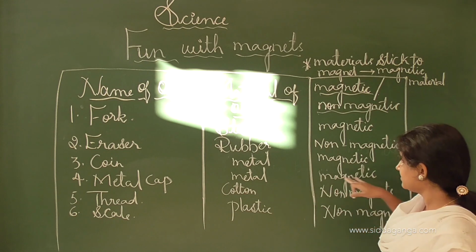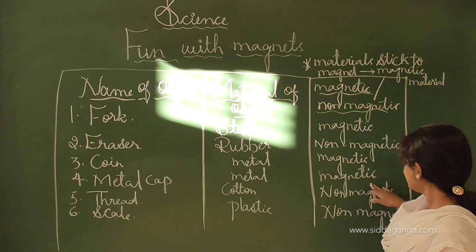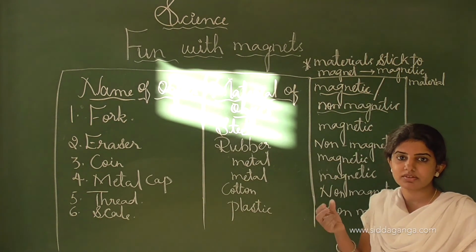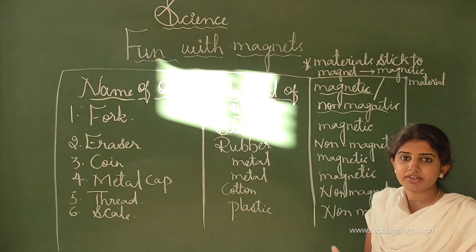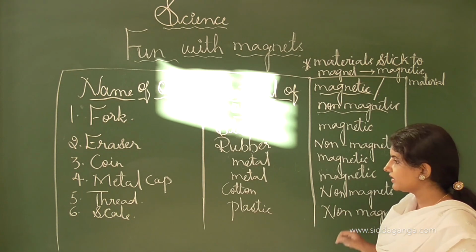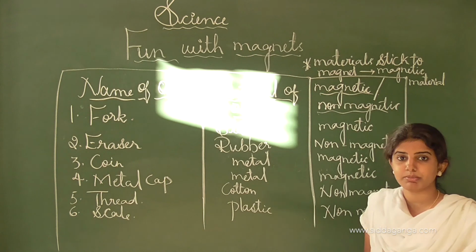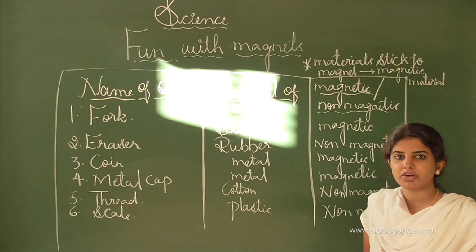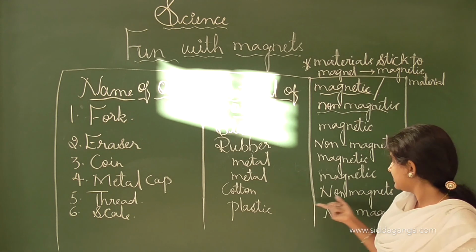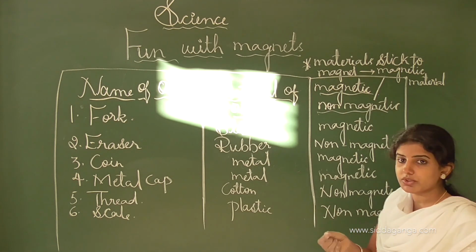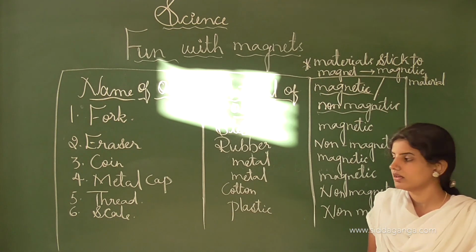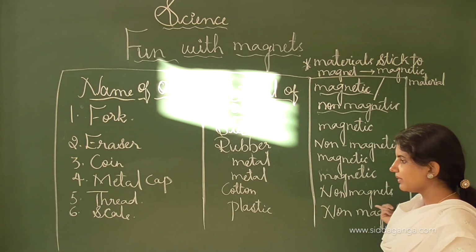The metal cap is made up of metal and shows magnetic behavior: when it comes in contact with the magnet, it sticks onto the magnet, and that's why it is called magnetic. The thread is usually made up of cotton, either artificial or natural, and these are non-magnetic. When we put the thread near the magnet, it will not attract, so it is non-magnetic.